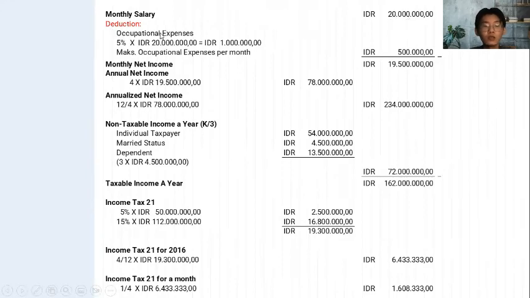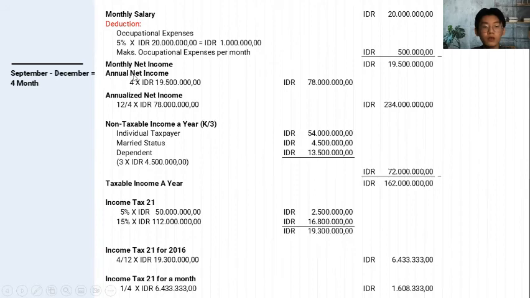Deduction by occupational expense, or biaya jabatan, is 5% multiplied by 20 million rupiah, the actual amount is 1 million rupiah, but the maximum occupational expense per month is only 500,000 rupiah. Then 20 million minus 500,000, we get 19.5 million as the monthly net income.